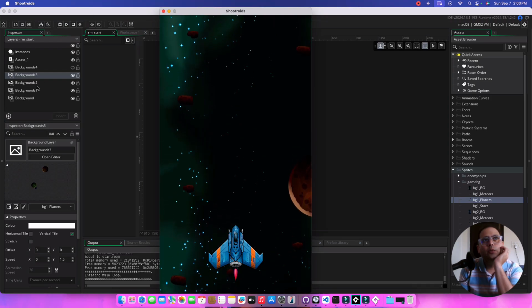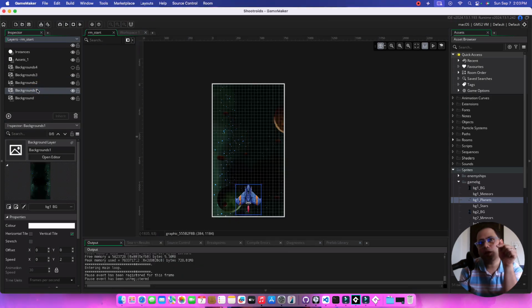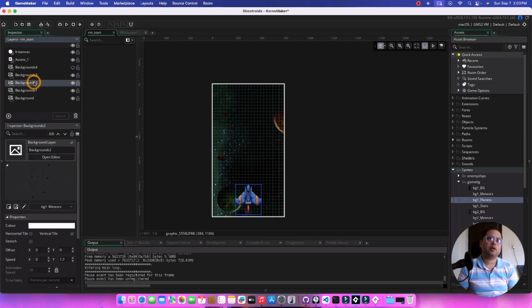You know what? I think I'm taking the parallax the opposite way around, because the background needs to work a bit slower. So this is going to be 1.2. It's going to move slow. We are going to have background 2 work at 1.5 and background 3 work at 1.7.